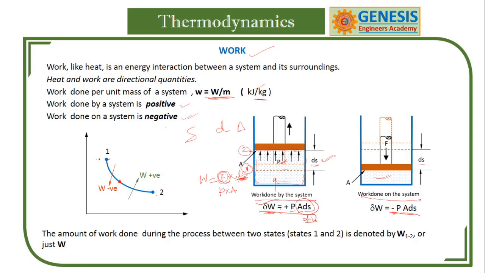These properties are going to change to these condition properties. So the amount of work done during the process between states 1 and 2 is denoted by W. An infinitesimal work is delta W. You got my point? So this is infinitesimal work and this is total work. To be precise, work done by the system during the process 1-2 is designated by these letters.